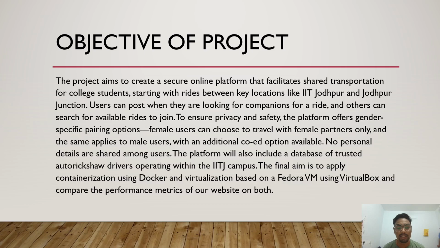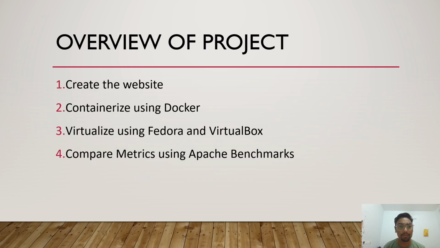No personal details are shared among users. The platform can also include a database of trusted auto rickshaw drivers operating within the IIT Jodhpur campus. The final aim is to apply containerization using Docker and virtualization using a Fedora Virtual Machine on VirtualBox, and compare the performance metrics of our website. So this is how our project overview will be: we have made a website, then containerization, then virtualization, then the performance metrics on Apache Benchmark.